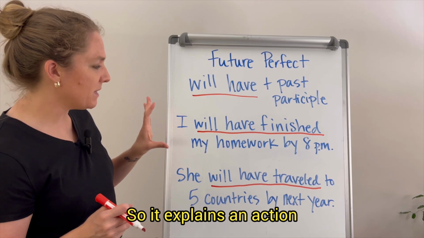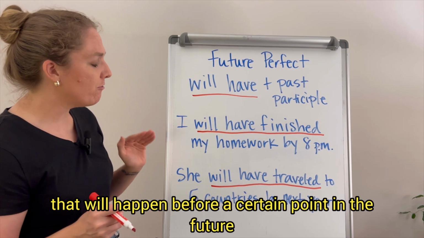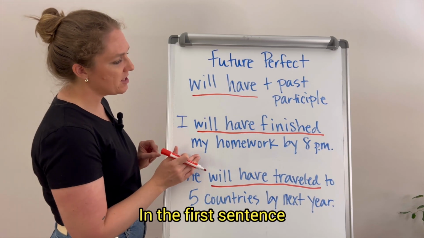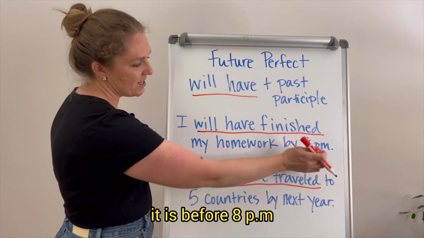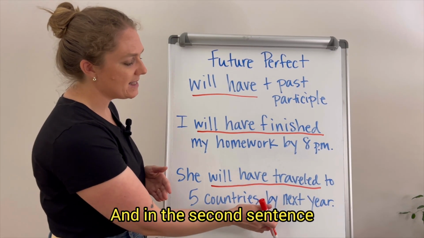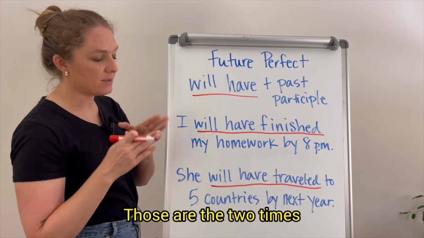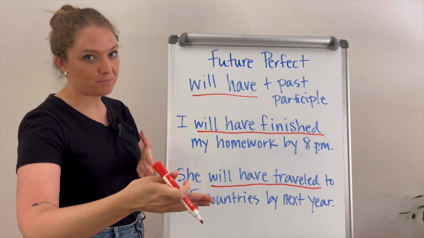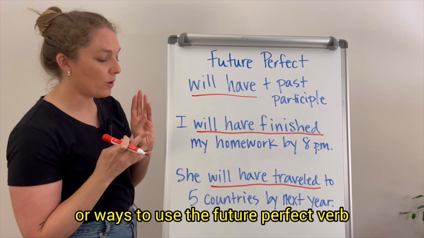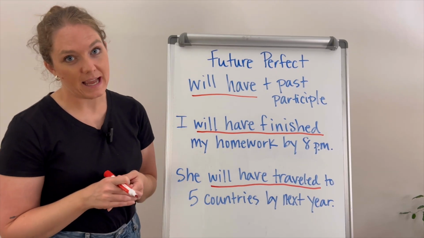So it explains an action that will happen before a certain point in the future. In the first sentence, it is before 8 p.m. of that same day. And in the second sentence, it is before next year. Those are the two times that will be in the future. So now let's talk about some specific times or ways to use the future perfect verb tense.